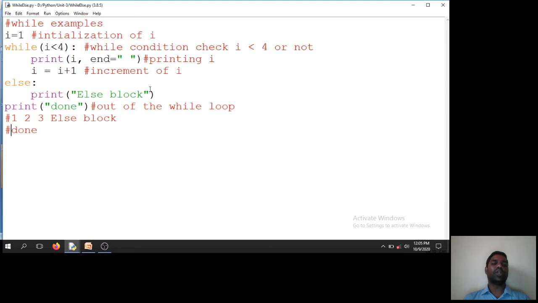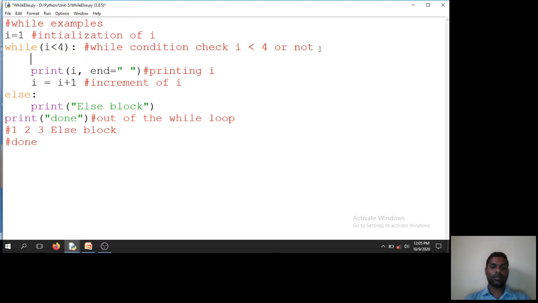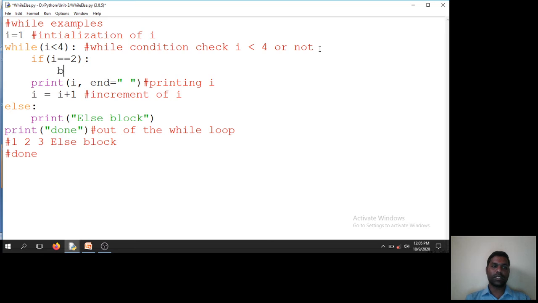So for that what I will do, I will write if i is equal to 2, say break. If i is equal to 2, say break, otherwise it will print this one, i here. And i is equal to i plus 1. This block will not get printed because break is there, so it will go to the outside of the loop. I will get output 1 only, and thereafter I will get done.